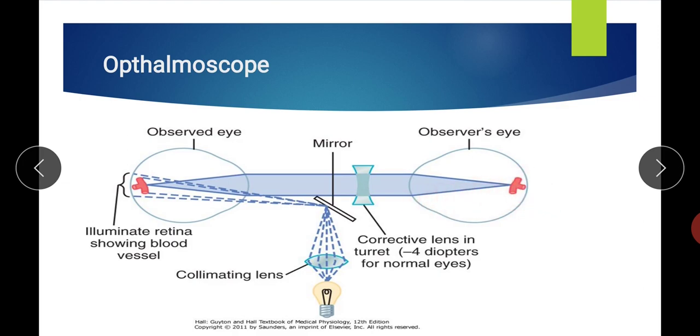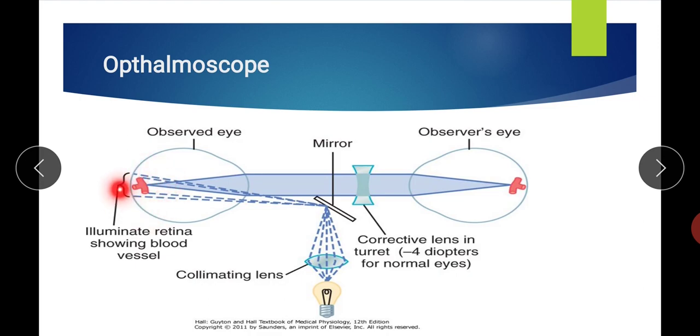So this is a simple principle for which we require one light source. This one is the light source. We require one mirror which deviates this light and focuses it on the patient's retina, or the observed eye's retina. The observed eye's retina means the subject's retina or patient's retina.